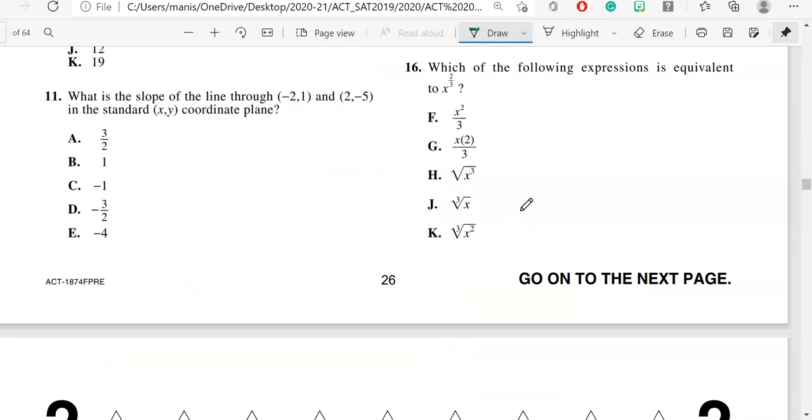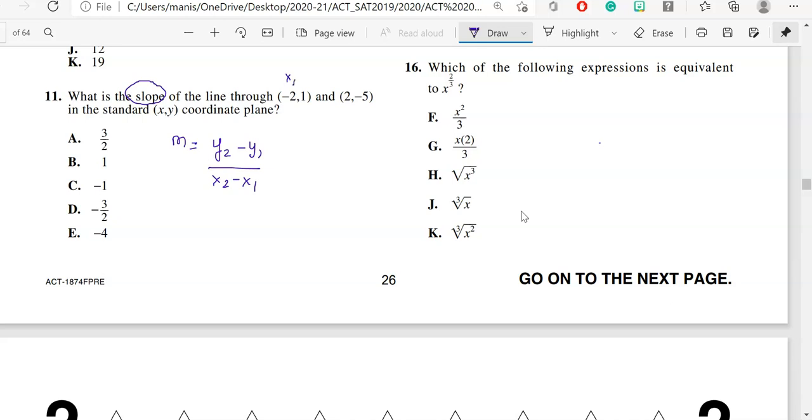Question 11 says, what is the slope of the line through negative 2, 1 and 2, negative 5 in the standard XY coordinate plane? In this case we will use the formula for slope. Our slope is represented by the letter m. The formula is y2 minus y1 over x2 minus x1.